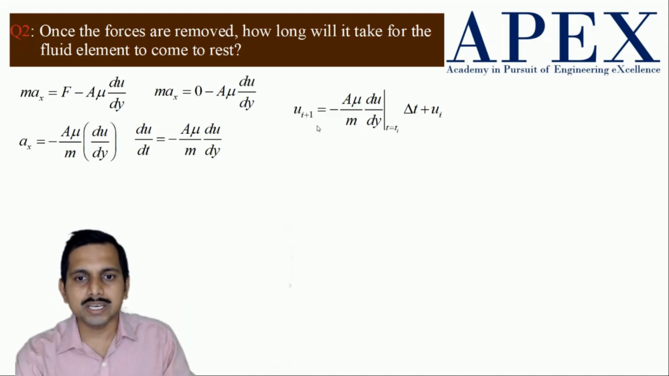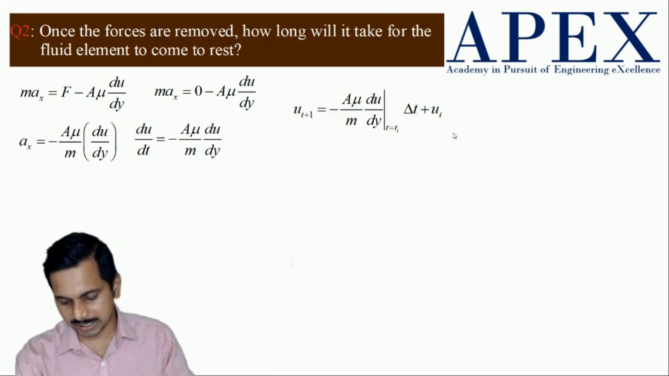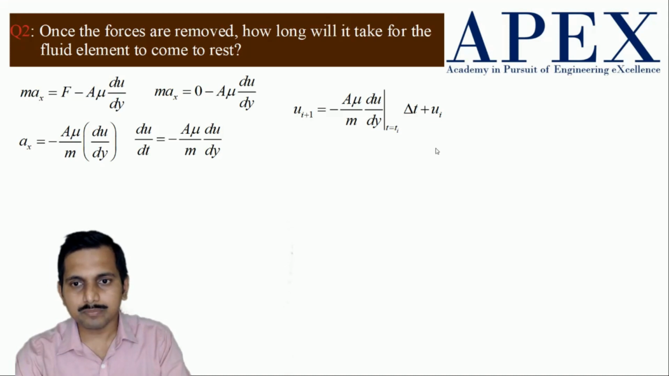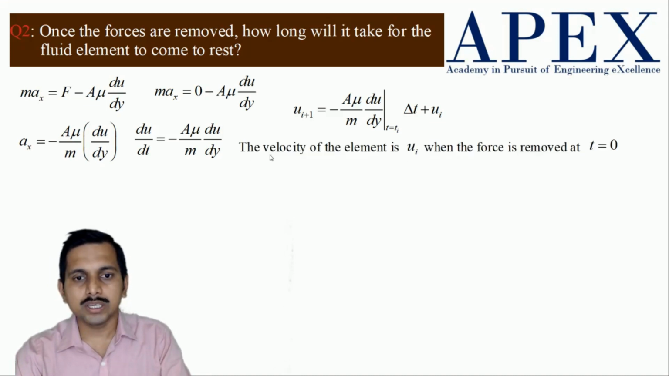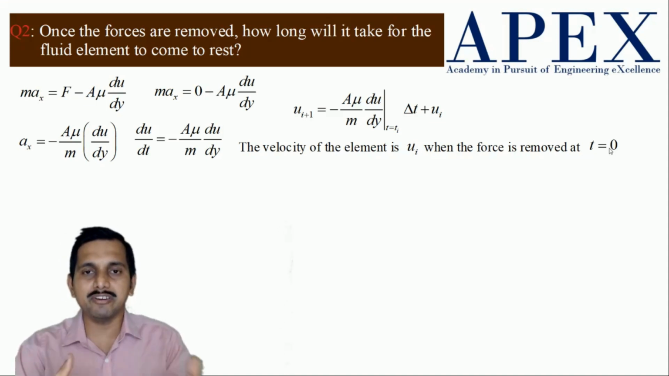Now how do I do this? I have actually integrated this, okay? When I integrate this, u i plus 1 is equal to this number into delta t plus the initial u, okay? So when this is done, we can do this. Now here the velocity of the element u is u i when the force is removed at t is equal to 0. Now, this t is equal to 0 we can continuously reset and we can get the answers.